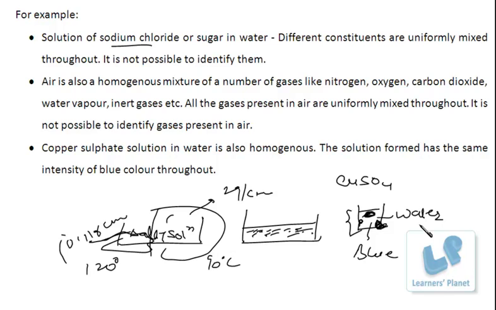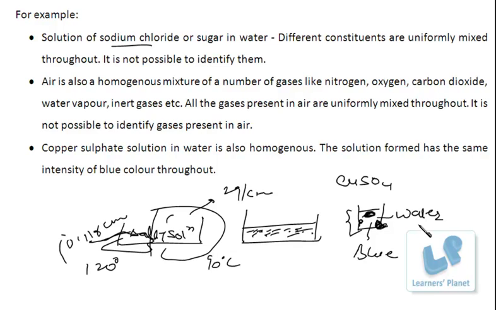So how are homogeneous mixtures formed? The components or the constituents combine uniformly. They are mixed uniformly. Their composition is similar throughout the solution. They show similar properties.